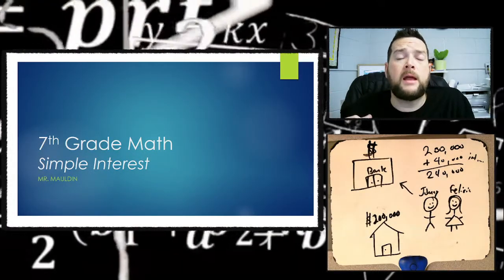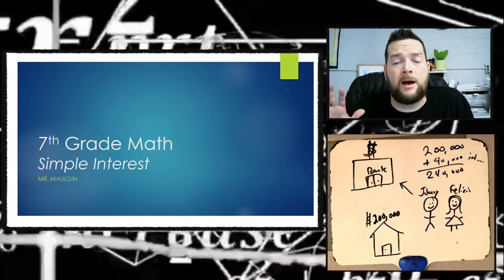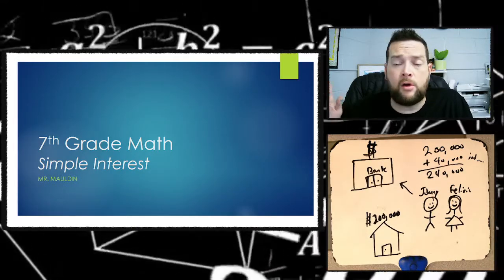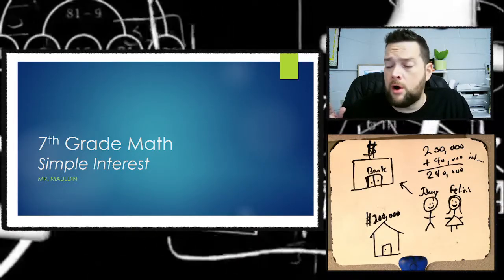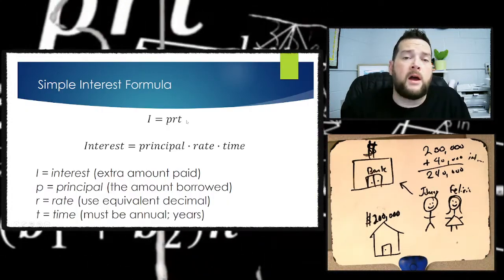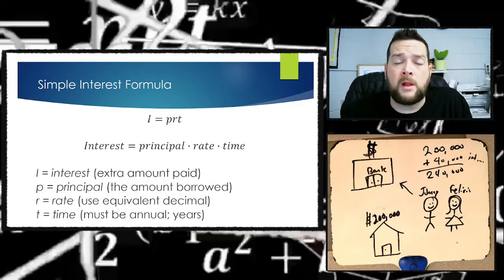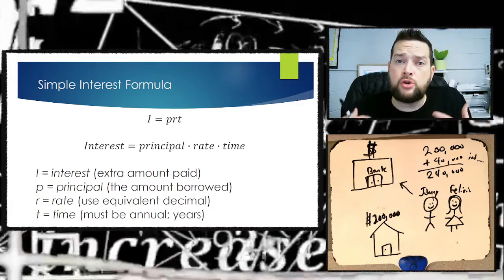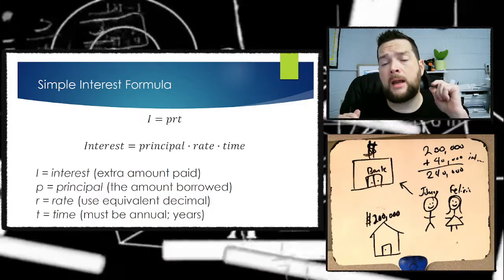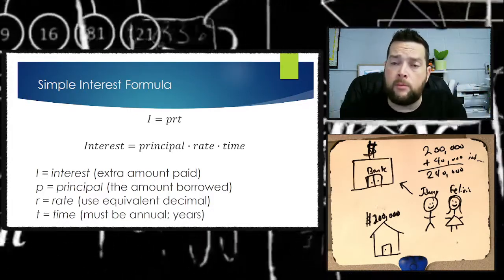In eighth grade and beyond, you start learning about compound interest, which requires a complex algorithm and the use of a calculator and all that good stuff. But we start really basic in seventh grade with just a simple interest formula, because we really just want to kind of introduce you to this idea of how to calculate the little bit of extra money that you're going to have to pay if you borrow.